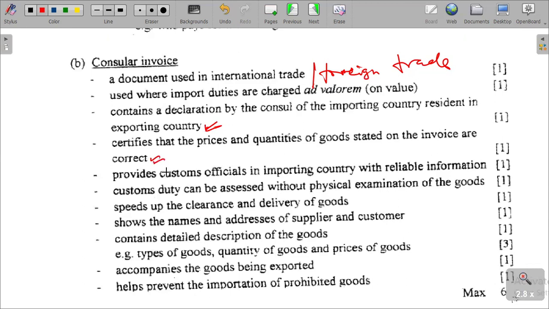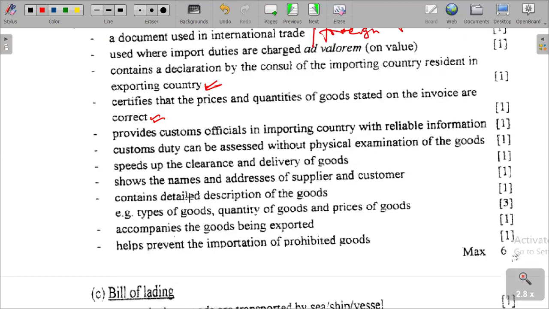It gives information on the goods that are carried and their prices, that they are correct, providing customs officials in the importing country with reliable information. For example, we can talk about our Zimra officials.